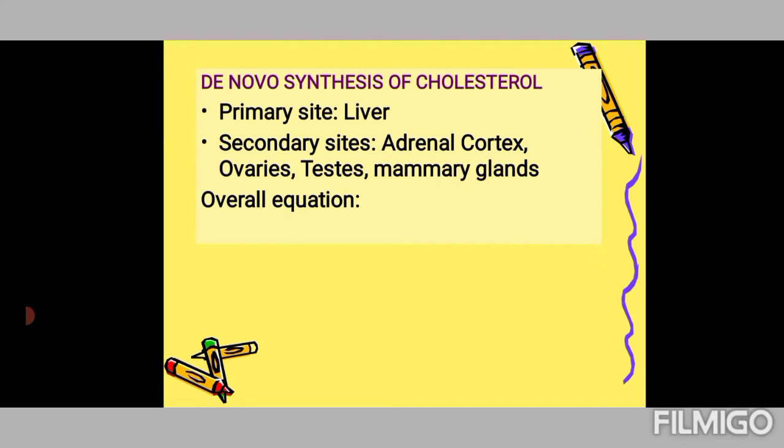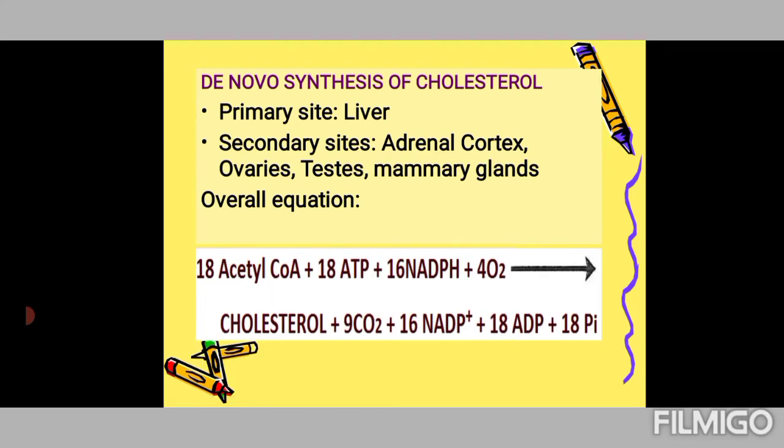And what is the overall equation? So this is it. The carbon source for cholesterol biosynthesis comes from acetyl coenzyme A. The energy comes from ATP. It's also breaking the bonds of acetyl coenzyme A itself. That process itself drives some of the reactions forward. And cholesterol biosynthesis involves some reduction steps also, and the electrons for reduction come from NADPH.